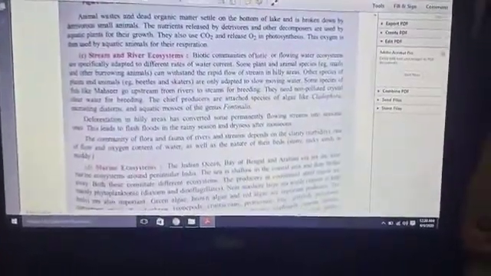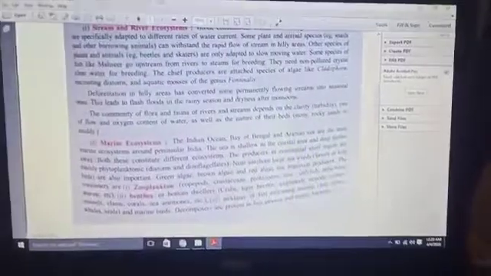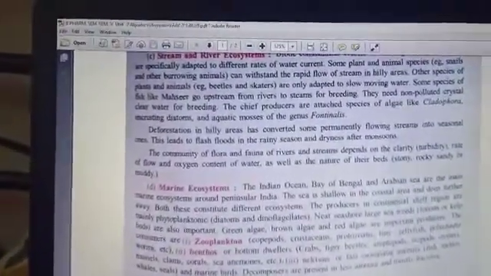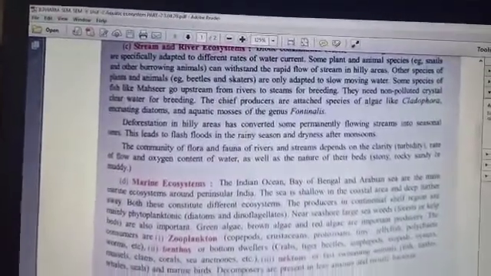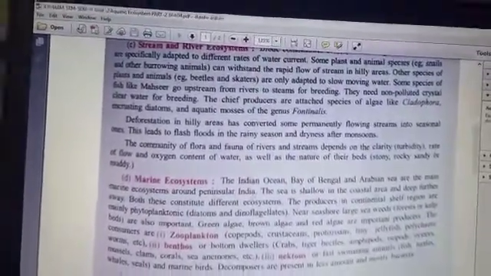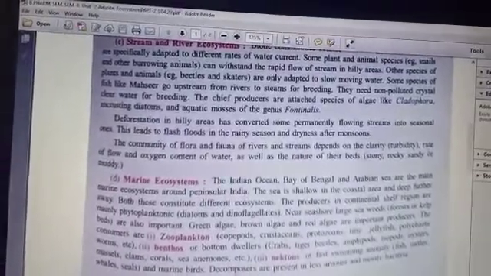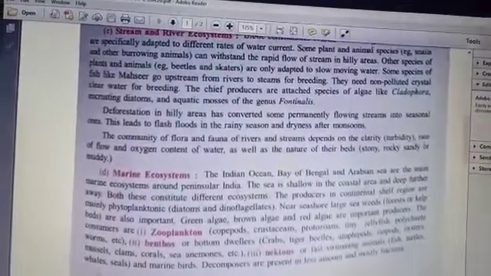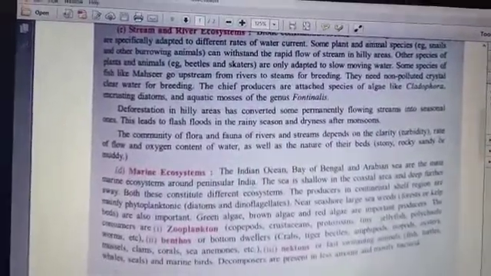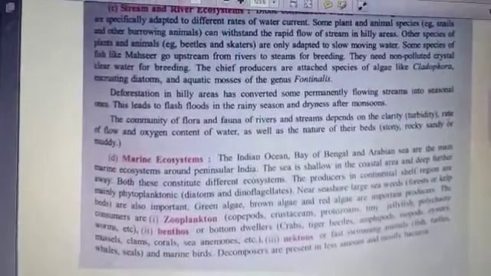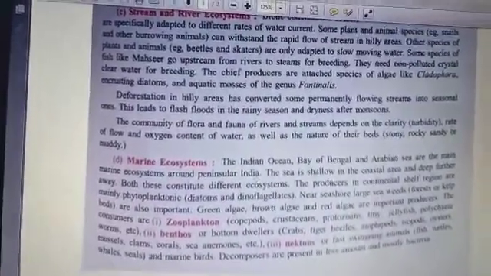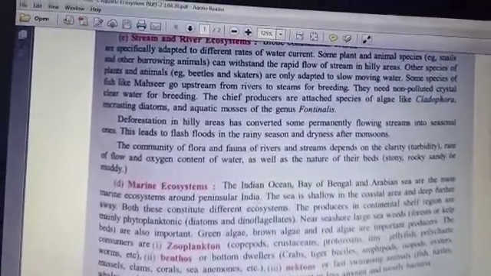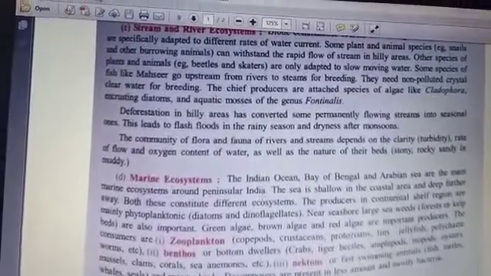Now we are moving further to another part of the aquatic ecosystem, that is your marine ecosystem. You know the Bay of Bengal, Indian Ocean, and Arabian Sea are the main marine ecosystems in India, in peninsular India. The sea is shallow in the coastal area and deep further away. The producers in this continental shelf region are mainly phytoplankton, diatoms, and flagellates. Near the seashore, large seaweeds are found, and green algae, brown algae, and different kinds of producers. That is, plants are producers.